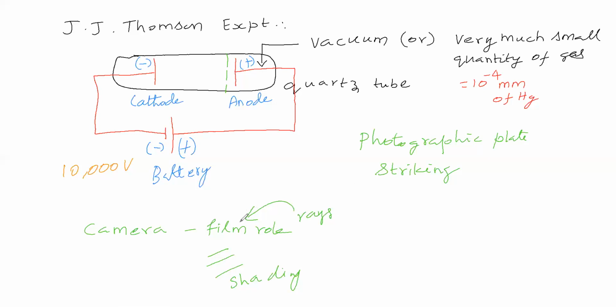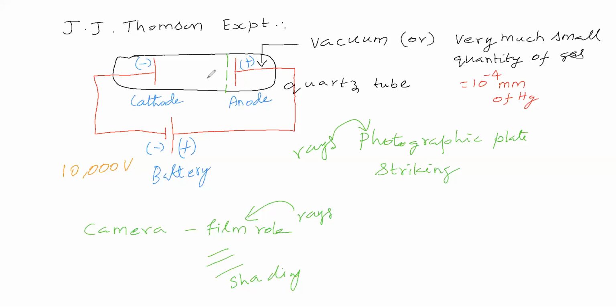If nothing is falling on the film, will there be any striking here? Will there be any shading? Will there be any lines? So now you say that you placed a photographic plate here. After some time you take out the photographic plate and develop it. Some striking is there, which means some rays went and fell over here, or not?